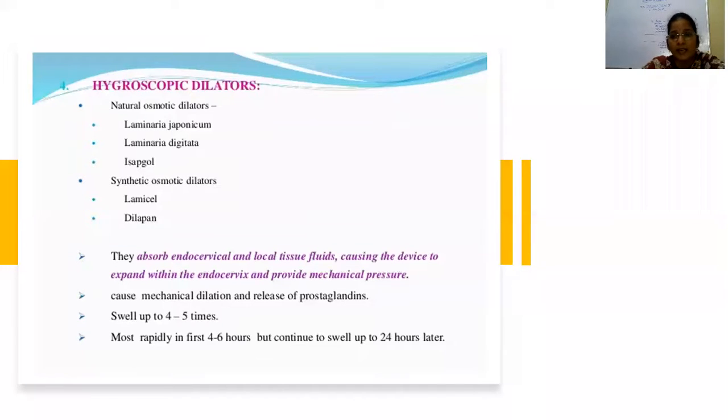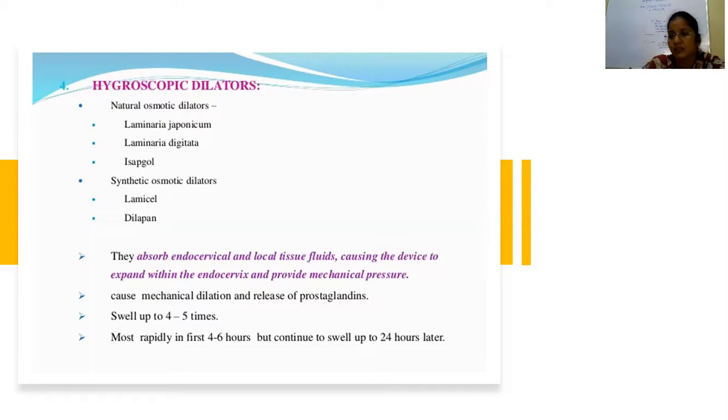Next, coming to mechanical methods of induction of labor, we have natural osmotic dilators and synthetic osmotic dilators. Natural osmotic dilators are laminaria tents, the Laminaria japonicum, Laminaria digitata, and isopol. And synthetic dilators are Lamicel and Dilapan. They just absorb the water content in and around the cervix, and they swell up. They swell up 4 to 5 times their original length and mechanically dilate the cervix.